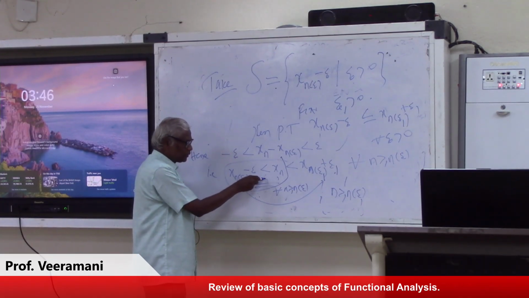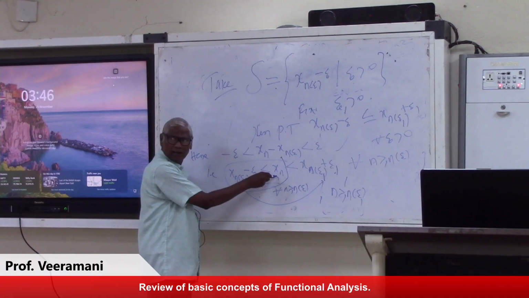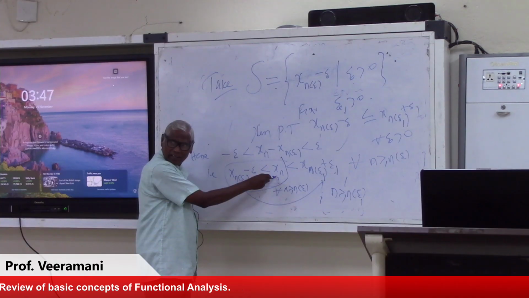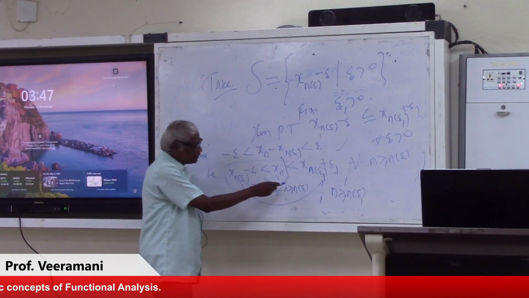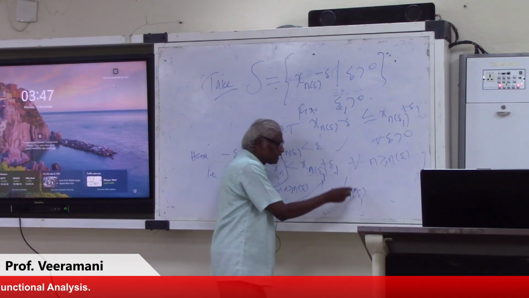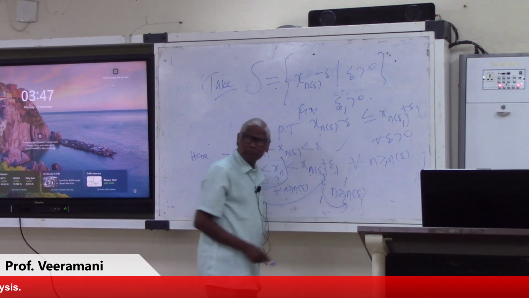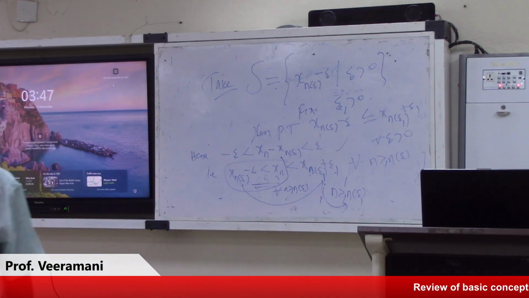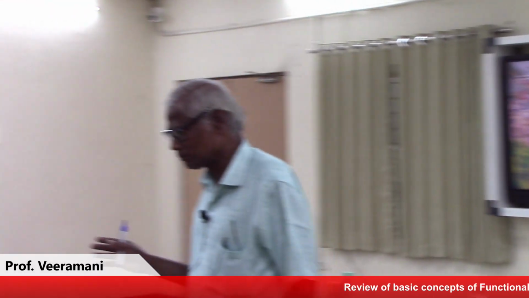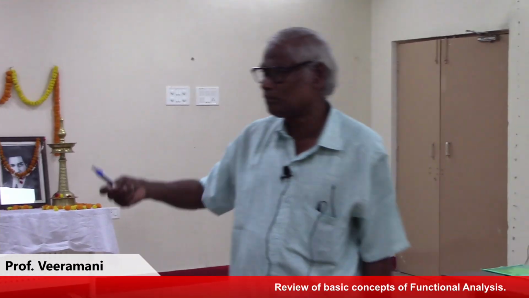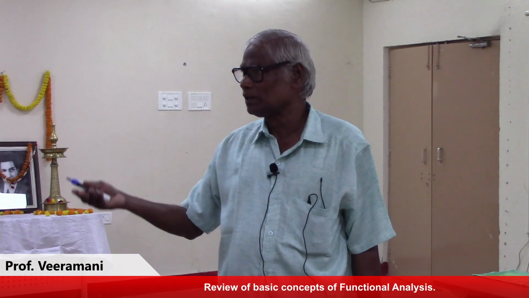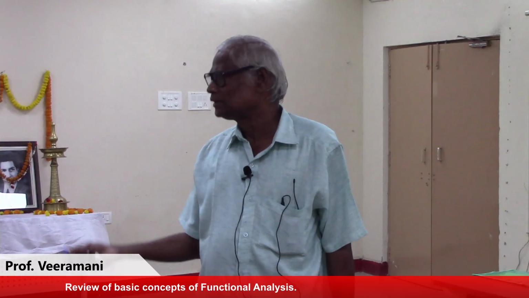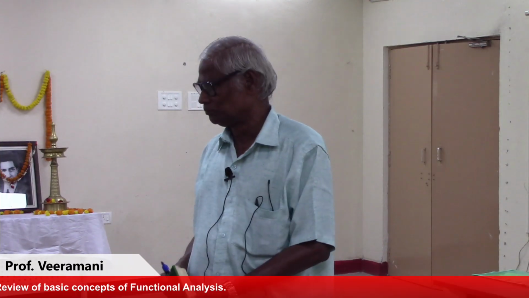This inequality will be true whenever n is greater than or equal to n of epsilon. This will be true whenever n is greater than or equal to n of epsilon 1. So you choose here, at a time epsilon is fixed, epsilon 1 also fixed. Then we can take the maximum of n of epsilon and n of epsilon 1 or even sum. Then this inequality will be true.